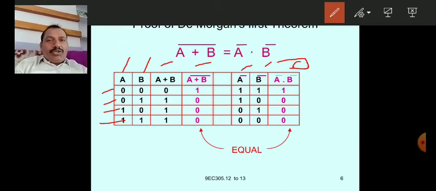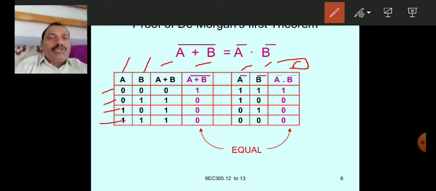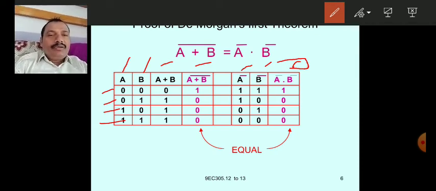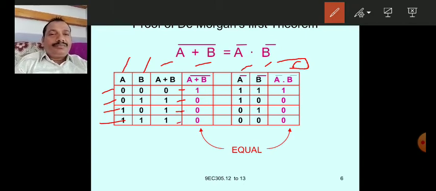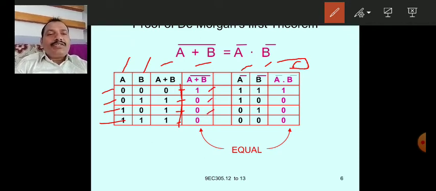Next, substitute the values and get the values of each column. So 0 or 0 is 0. 0 or 1 is 1. 1 or 0 is 1. 1 or 1 is 1. Now let us see (A plus B) whole bar, that means the complement of these values. 0 bar is 1, 1 bar is 0, 1 bar is 0, 1 bar is 0.